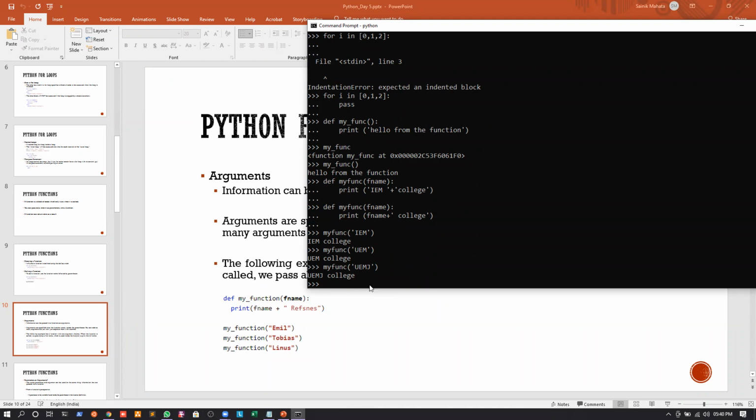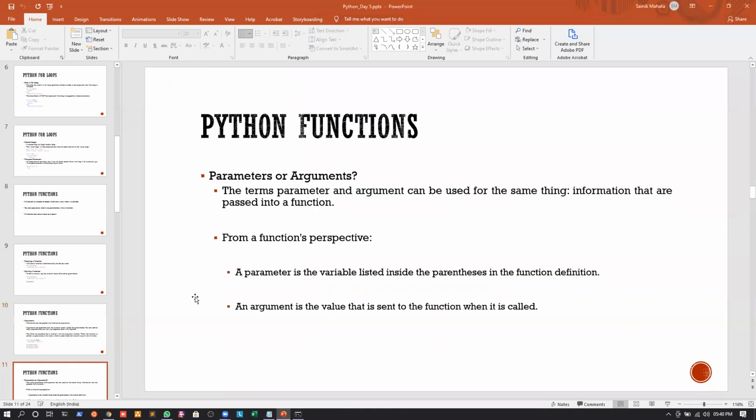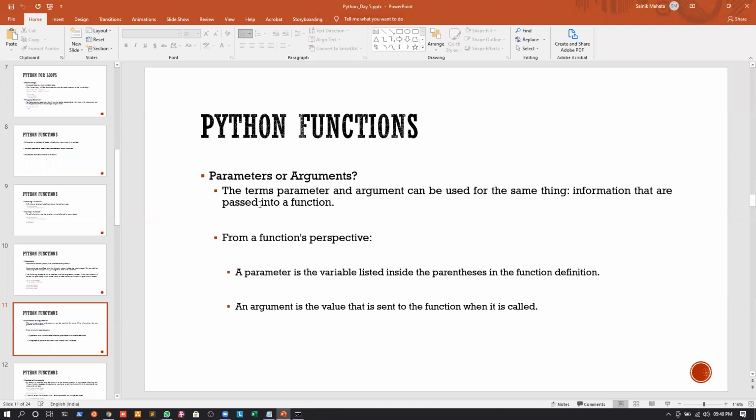Now, what do we call it? Either we can call it a parameter or we can call it an argument. But there's a slight difference between the two terms, and let us understand what. The terms parameters and arguments can be used for the same thing, that is, information passed into a function. But again, this is from a layman's perspective. From a function's perspective, let us understand what it is.